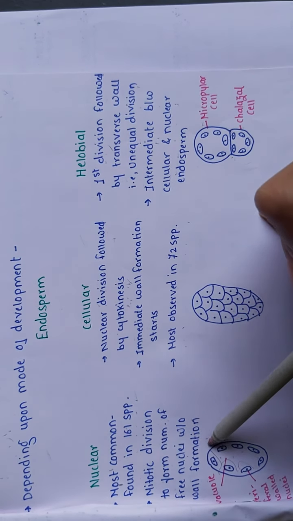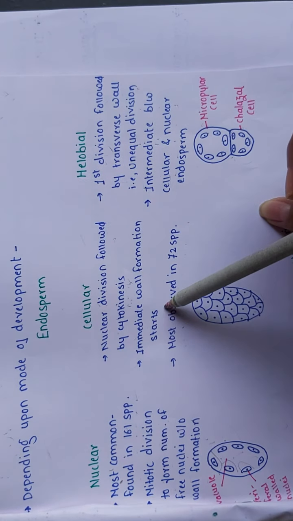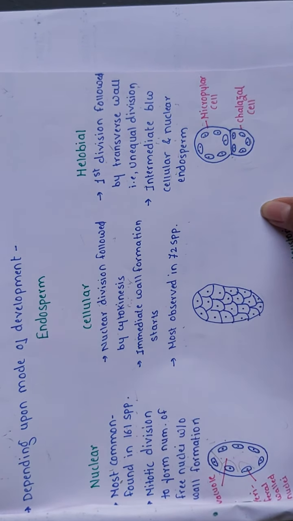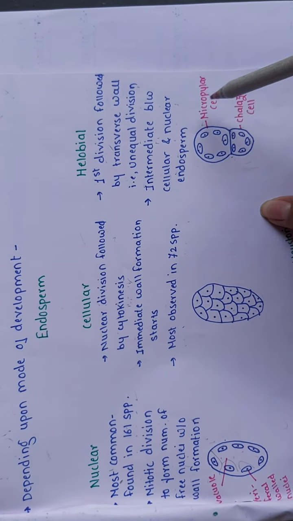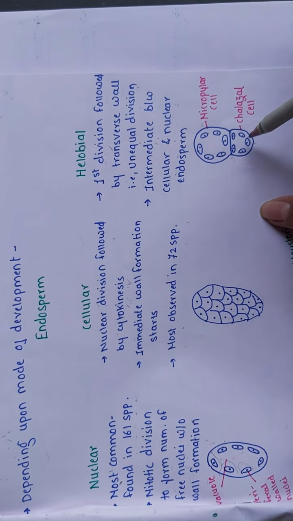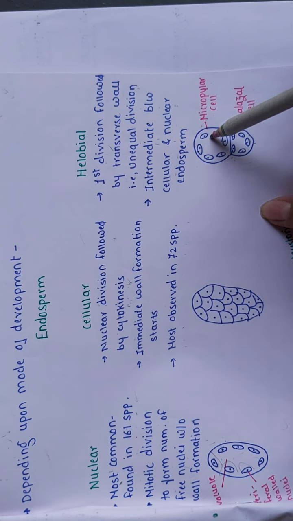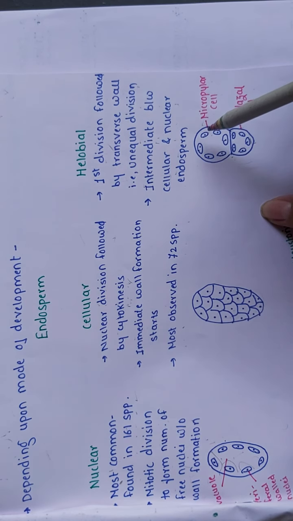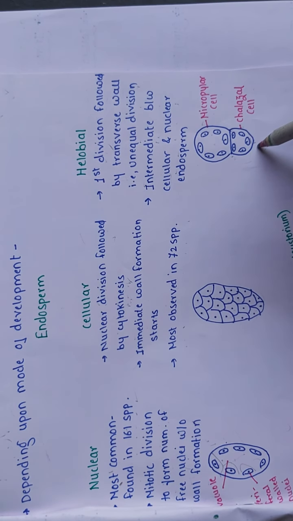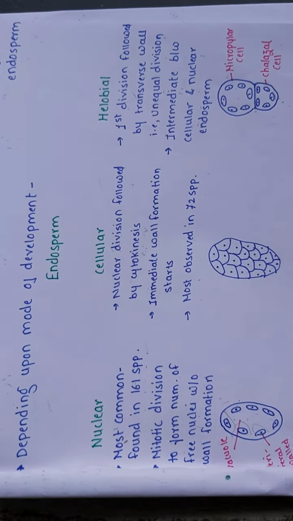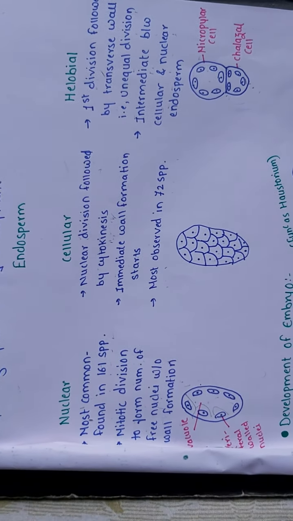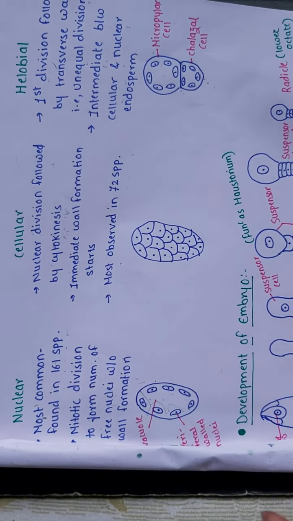In the cellular type there is wall formation, but in the nuclear type there is no wall formation. The bigger cell will act as the micropylar cell, and the smaller cell acts as the chalazal cell because it is toward the chalaza, and the other is towards the micropylar end. That is why it is known as the micropylar cell, and this is known as the chalazal cell, right? So this is the development of endosperm, which is a nutritive tissue, and it will provide nutrition for the developing embryo.